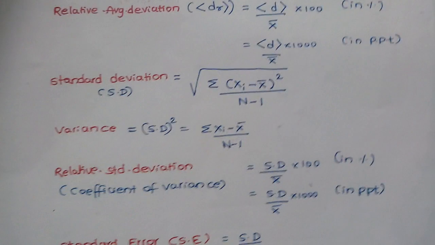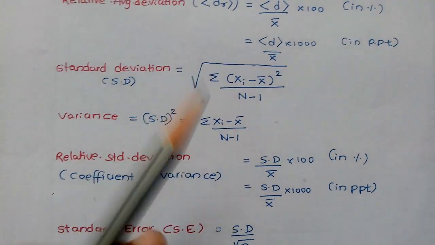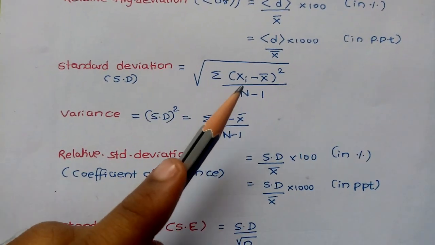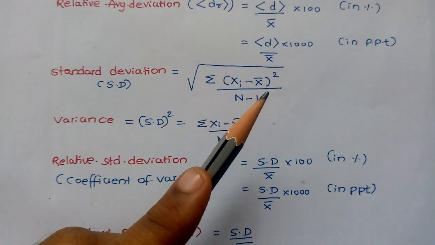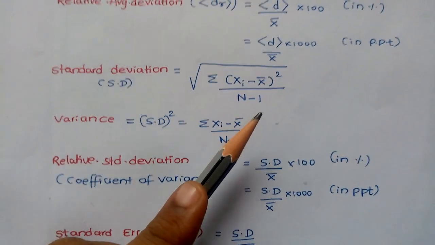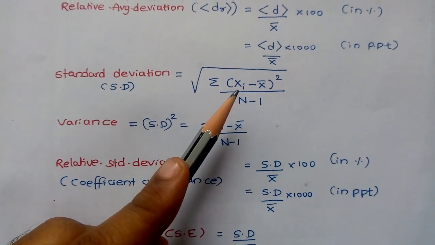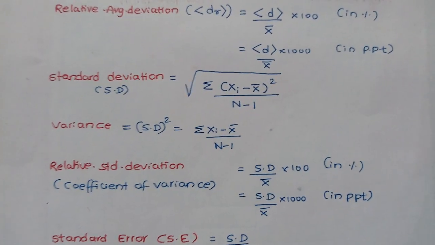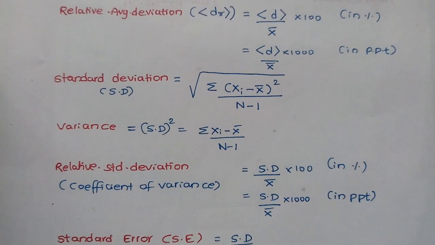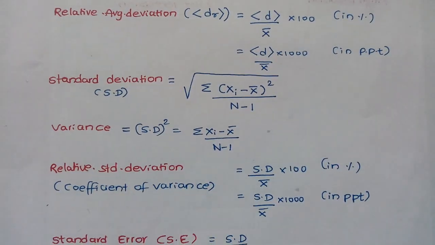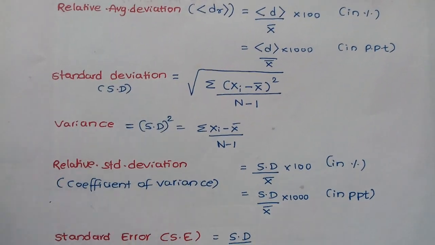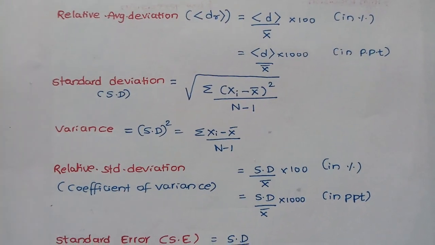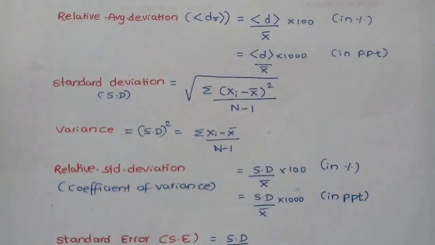For standard deviation, it is the root of summation of xi minus x bar whole square divided by n minus 1. Here xi is whatever values they have given individually, you subtract each from the average, take the square, sum them, and divide by n minus 1.